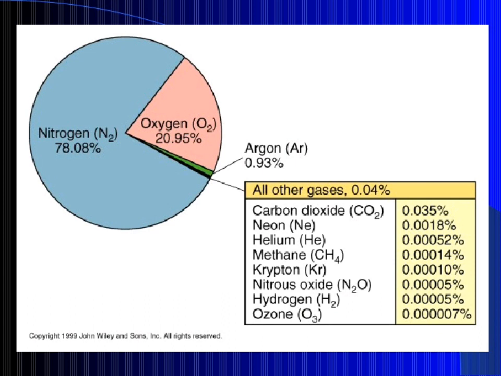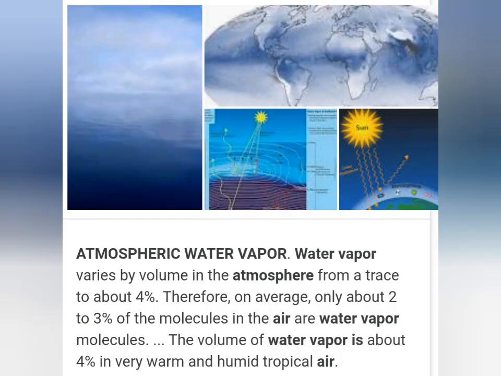Now moving towards the water vapors. Water vapors are present in the atmosphere and there should be some amount of water vapor. It is about 2 to 3% of water vapors are present in the atmosphere. Even the water vapors are very helpful for different phenomena like the rainbow.